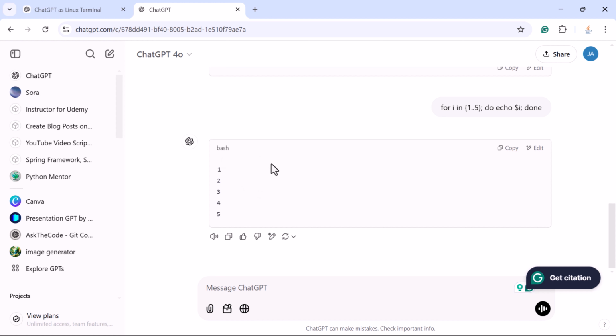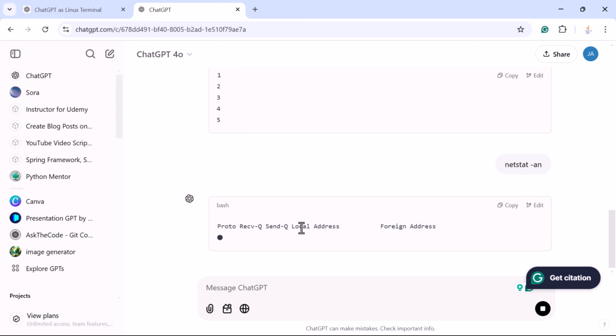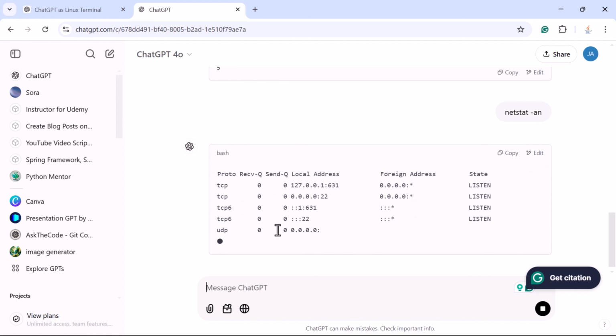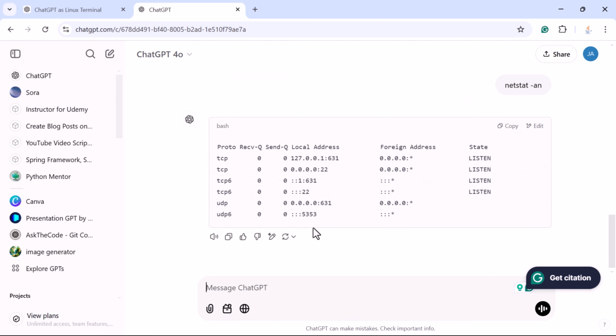Finally, let us simulate listing active network connections. So just type netstat -an, submit the prompt. ChatGPT will respond with a sample output showing the table of simulated network connections. While it's not real, it's structured just like the real command output.